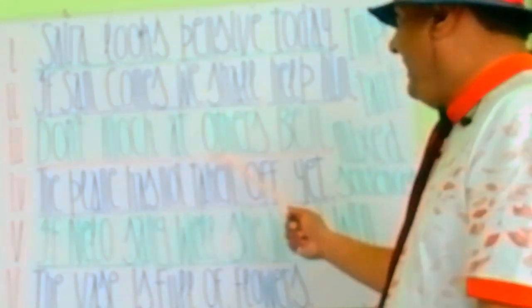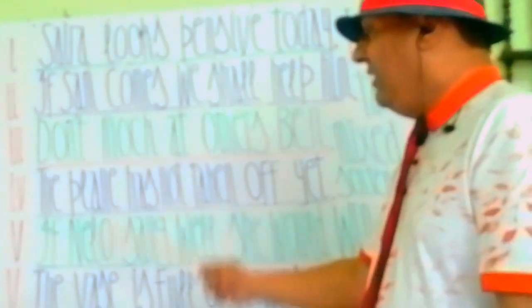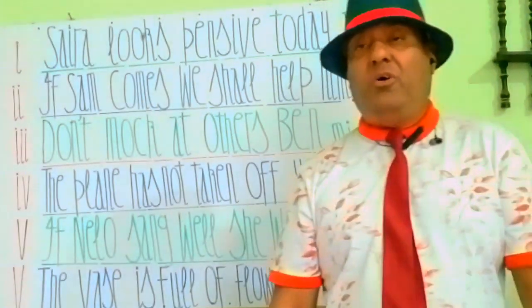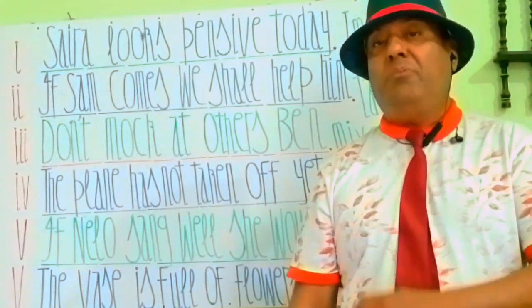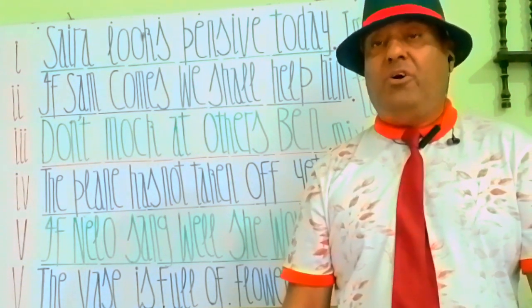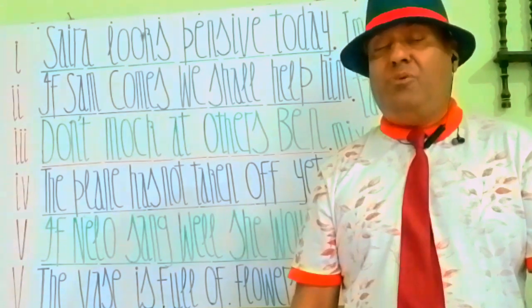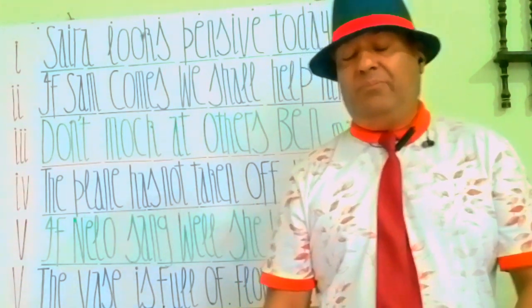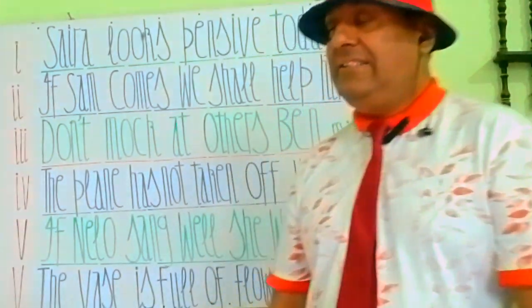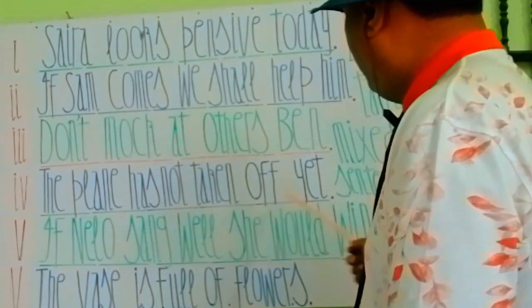So, don't mock at others' bend. दूसरों का मजाक ना उड़ाओ. Mock at means मजाक उड़ाना. Don't mock at others' bend. दूसरों का मजाक ना उड़ाओ. A beautiful sentence again. Let's move to the next sentence and phrase.